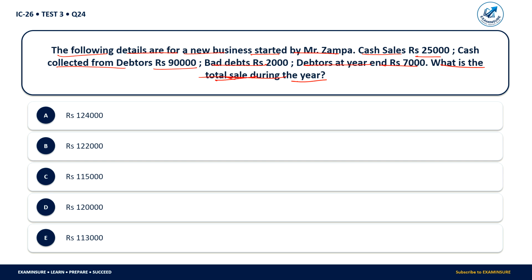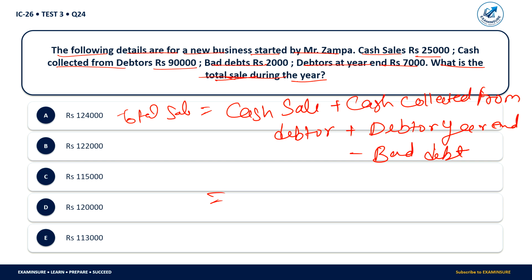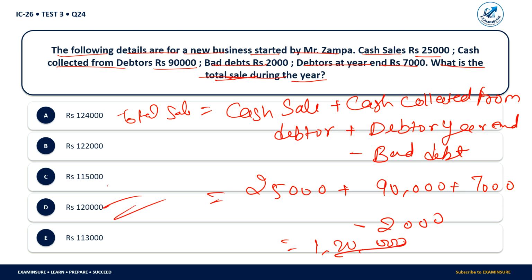Whenever total sale is asked, you have to use the formula: total sale is equal to cash sales plus cash collected from debtors plus debtors at year end, minus bad debts. So if we apply this in the question, we have 25,000 plus cash collected 90,000 plus 7,000, minus 2,000 bad debts, so the total will be 1,20,000. So option D is the correct one.